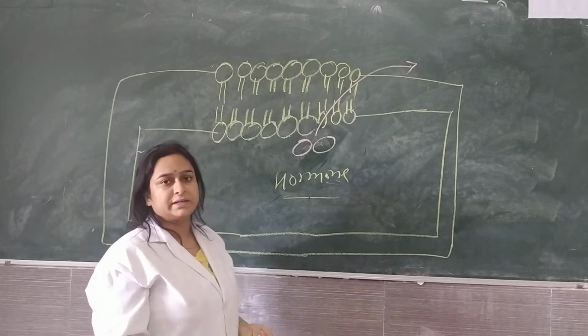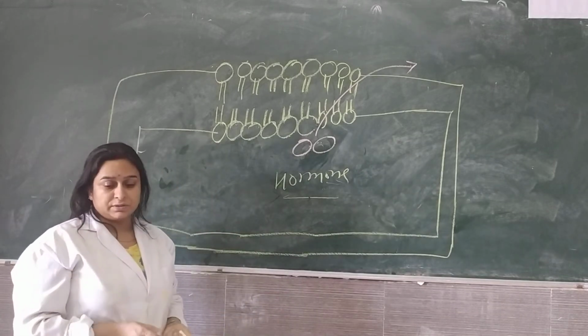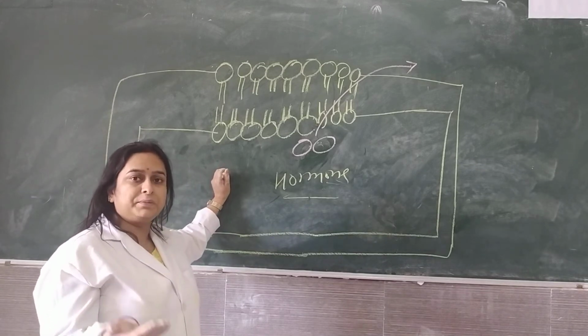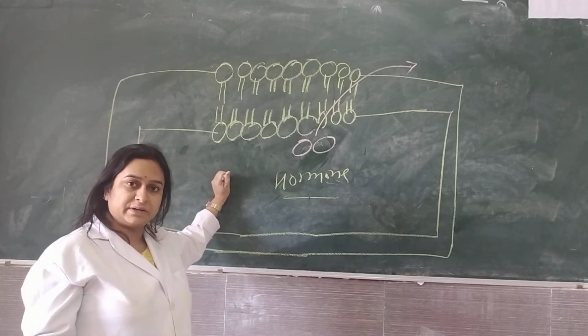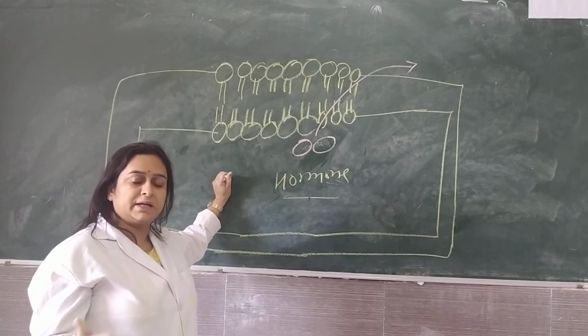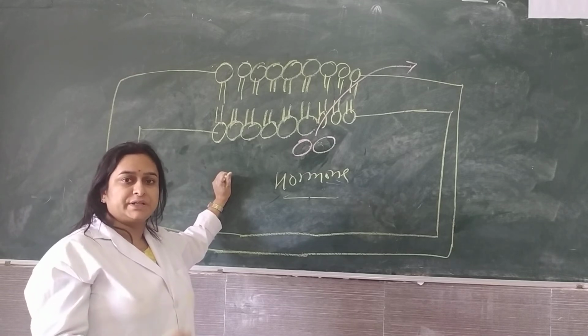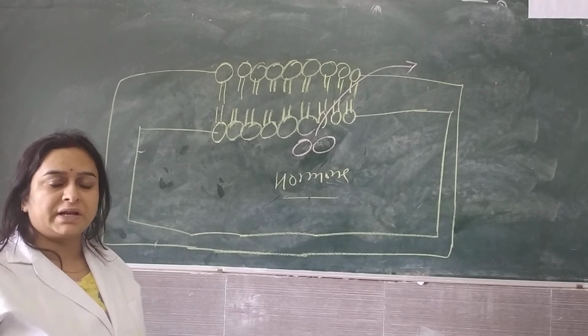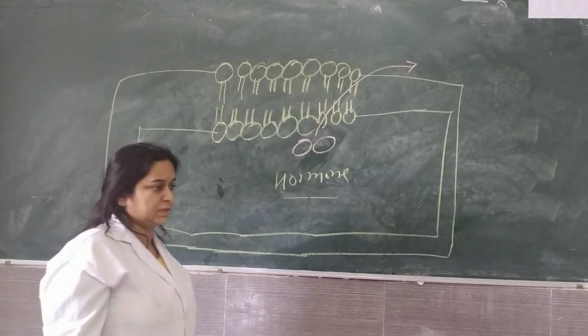That we call endocytosis. So what we understand is that this lipid bilayer moves laterally and provides fluidity to the cell. So we can say that the cell membrane is fluid in nature.